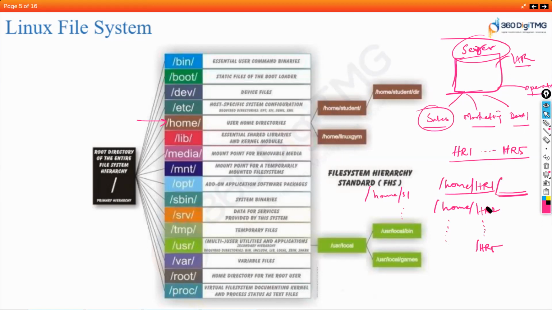HR2 is a different user. He cannot enter your home and do things unless you permit. Vice versa is also the same, right? But root is like the super boss. He can go into any room. He can do anything. He can in fact remove this also. This is user management.